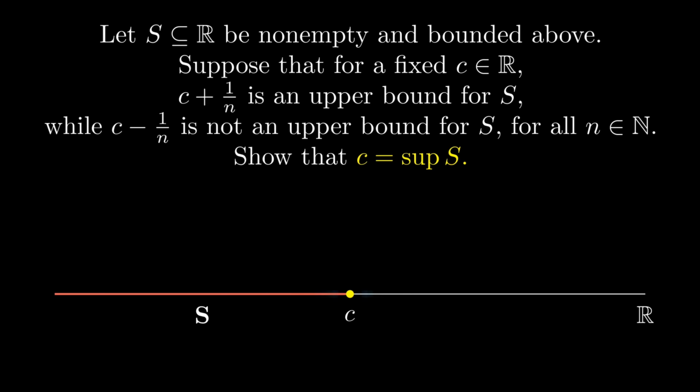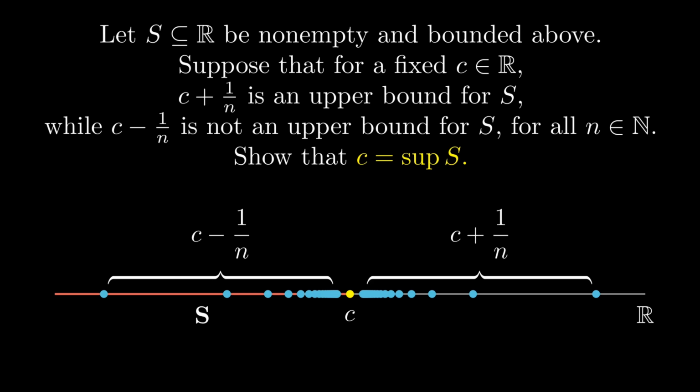Alright, so to get a quick visual, here's our real number line, and we have some set S that is bounded above. The problem states that for a particular fixed value C, every C plus 1 over n is an upper bound, and every C minus 1 over n is not an upper bound. Since S is non-empty and bounded above, the completeness axiom tells us that it must have a supremum. It is then reasonable to suspect that C is indeed our supremum of S. However, how do we prove that?